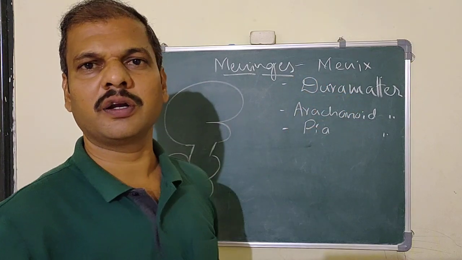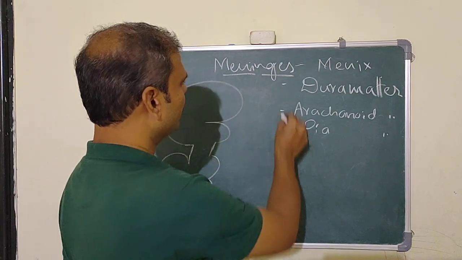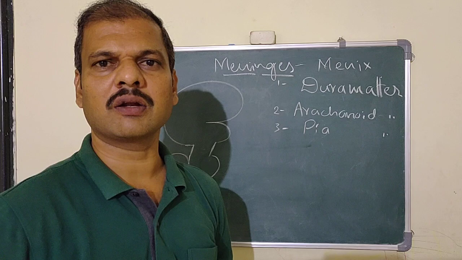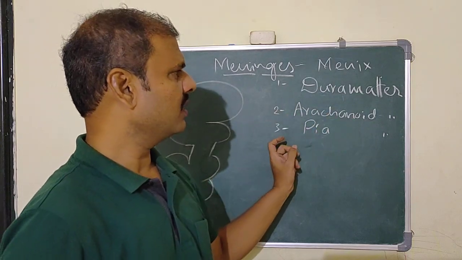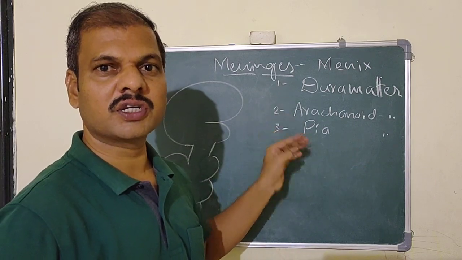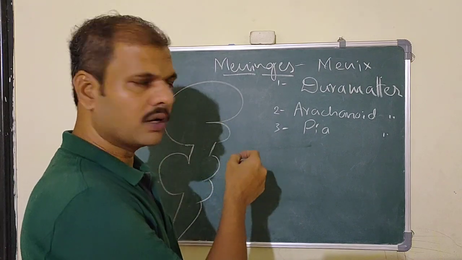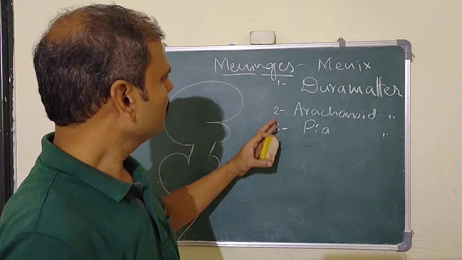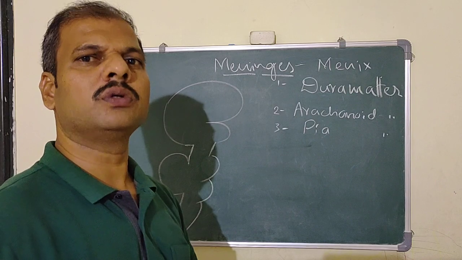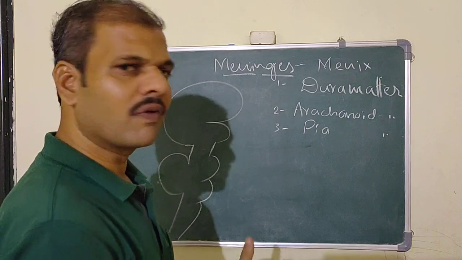Then what are the different layers of the CNS, and how many? Here we can see number 1, number 2 and number 3. These are the three layers which cover the central nervous system: the dura mater, arachnoid mater, and pia mater. When you see them one by one, dura, arachnoid, pia, these three words have their own individual meanings, as you can see in the dictionary meaning of those words. So we'll see one by one.